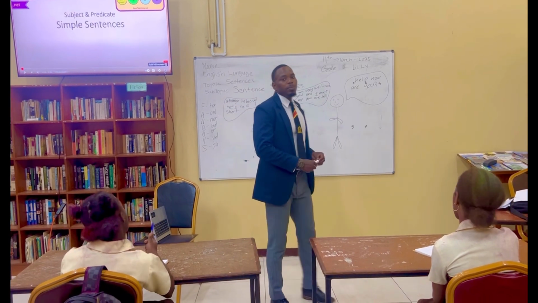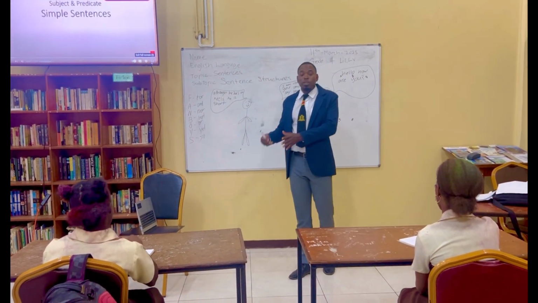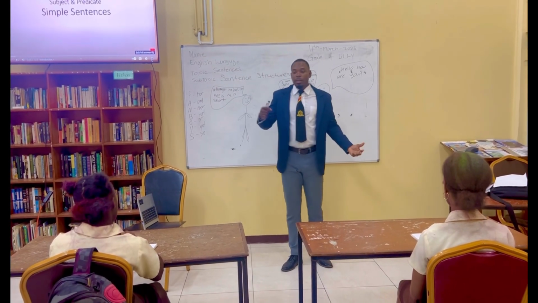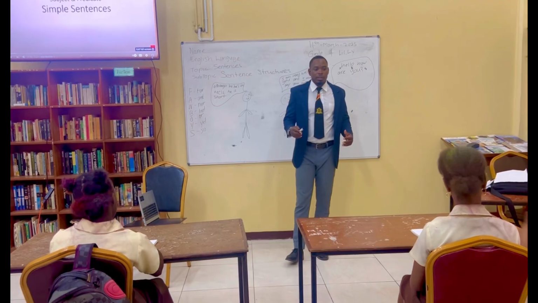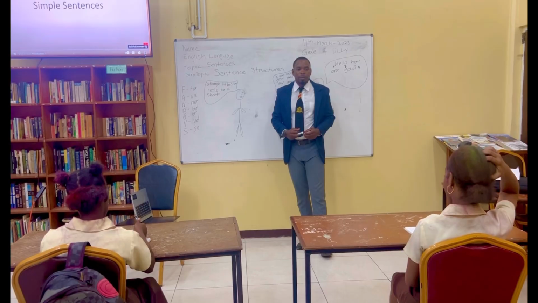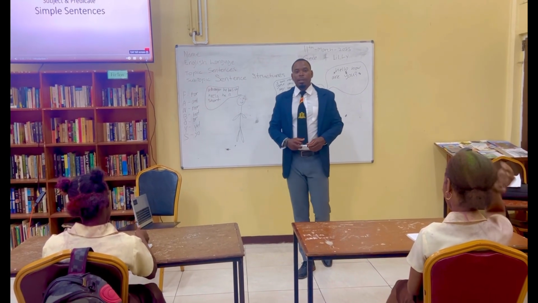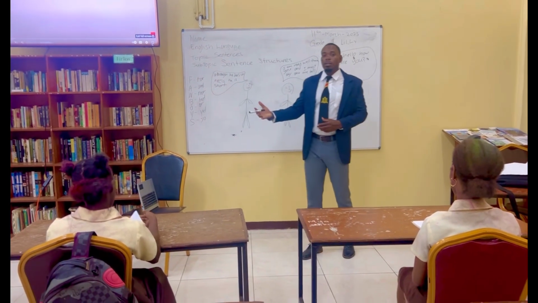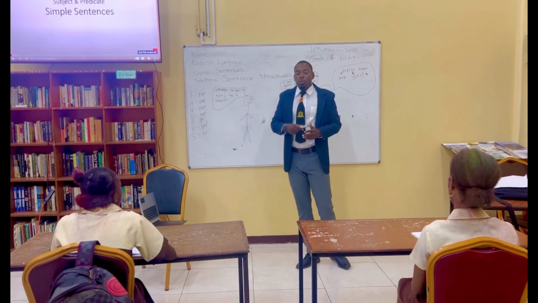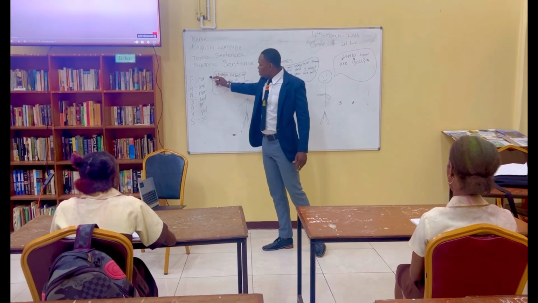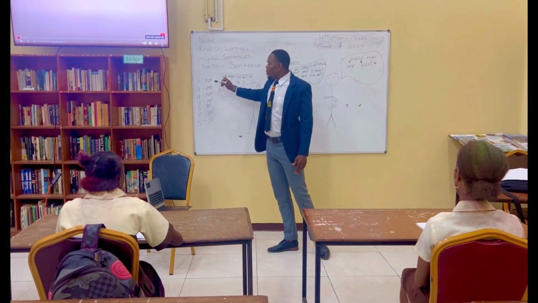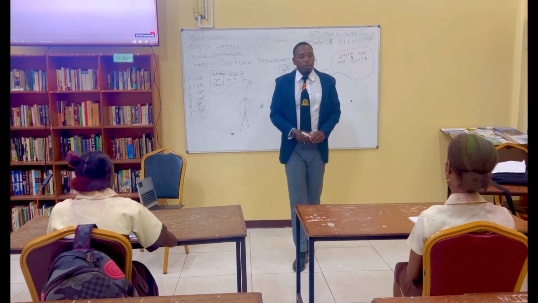Okay, so now since we know what is an independent clause, which is also the same thing as a simple sentence, what do you think is a compound sentence? Anybody? An independent clause joined by an independent clause. Yes, so when you join an independent clause, which makes sense on its own, and another clause, you have to use one of these coordinating conjunctions. So, copy this definition for compound sentence.